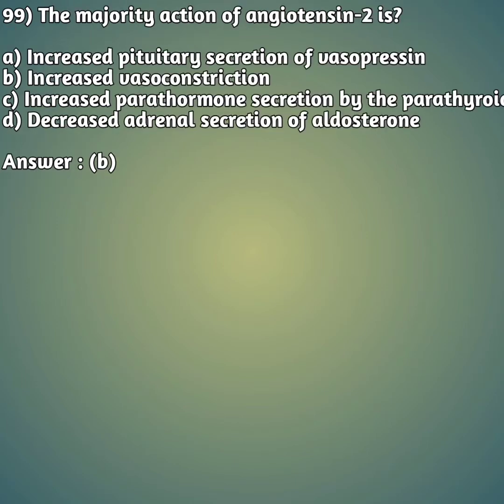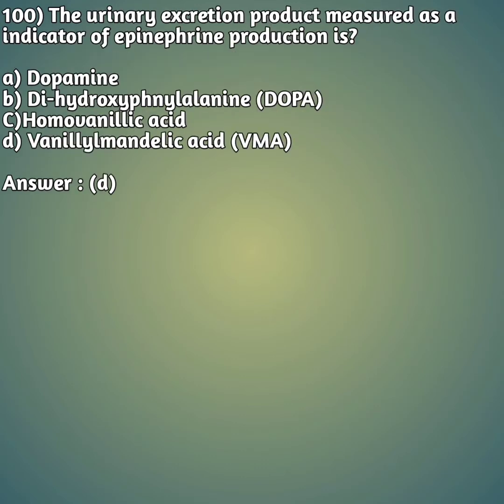The major action of angiotensin 2 is option A, increased pituitary secretion of vasopressin. Option B, increased vasoconstriction. Option C, increased parathormone secretion by the parathyroid. Option D, decreased adrenal secretion of aldosterone. So the right answer is option B, because of increased vasoconstriction. Okay friends, moving on to our next question.